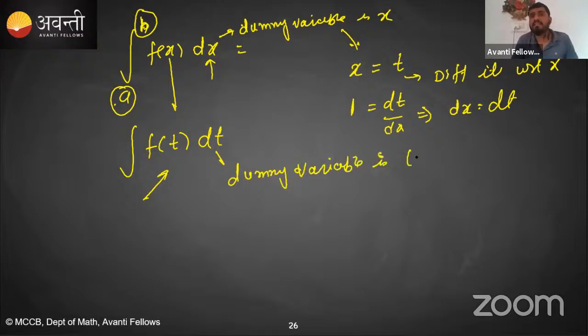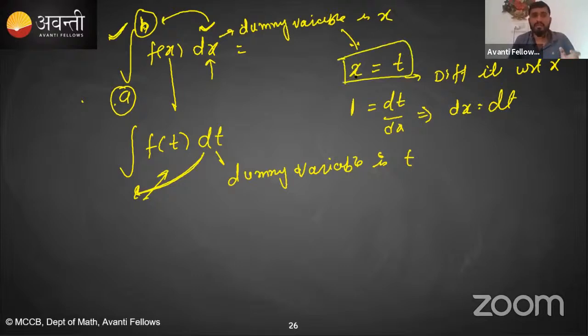Here the dummy variable is t, which means now we have to use the limit in terms of t. We can't use the limit in terms of x. We cannot use the limit, because here the dummy variable is x, so we have to put the values of x here. Here the dummy variable is t, which means we have to use the limit in terms of t. Now yes, we have to calculate the new limit based on the old limit. We have to calculate the new limit with the help of the old limit by using this formula.